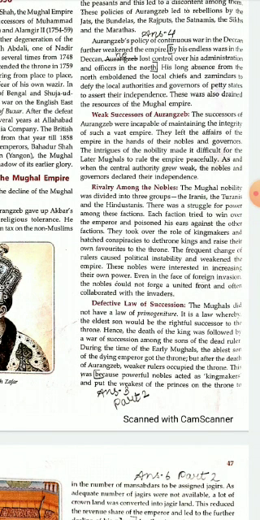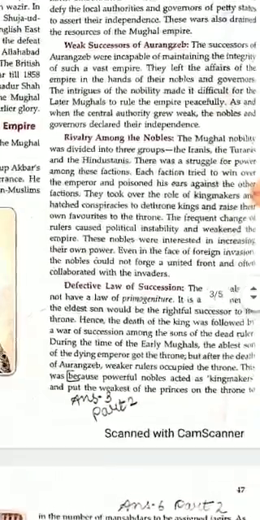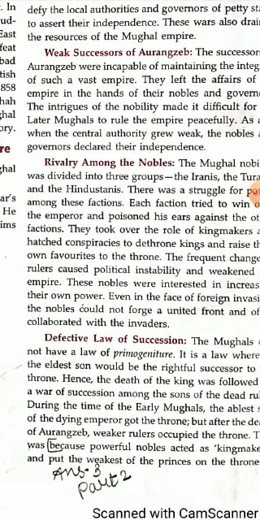Then there were conflicts among the nobles, constant rivalry among the Mughal nobles. This was another cause. Then the law of succession in the Mughal empire was defective. They did not have a proper law of succession.